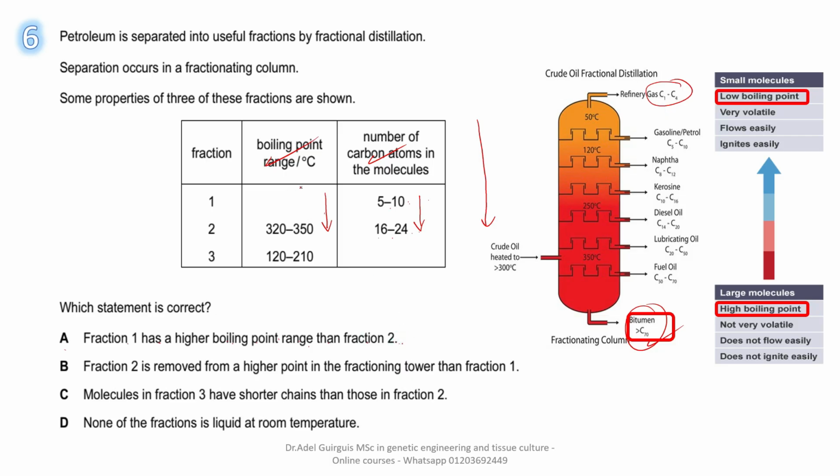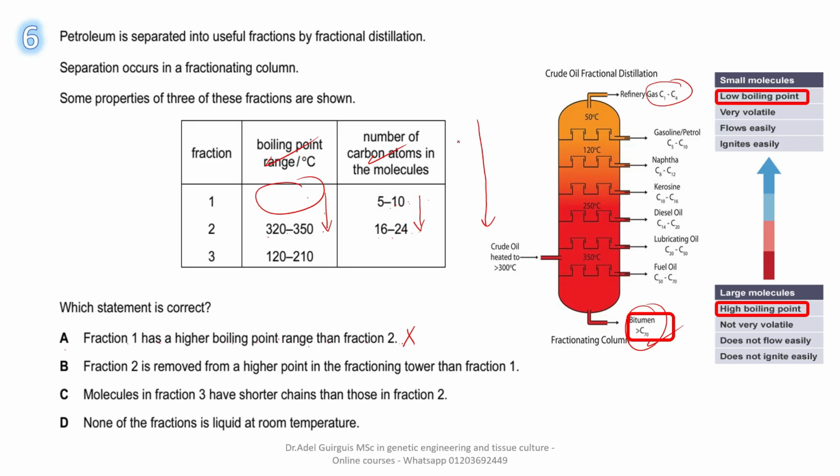So the statement that fraction 1 has a higher boiling point range than fraction 2 is wrong. It's much lower than 320. Carbon atoms are proportional to the boiling point. Increasing carbon atoms means increasing boiling point. So letter A is wrong. Okay, letter B. Fraction 2 is removed from a higher point in the fractionating tower than fraction 1.